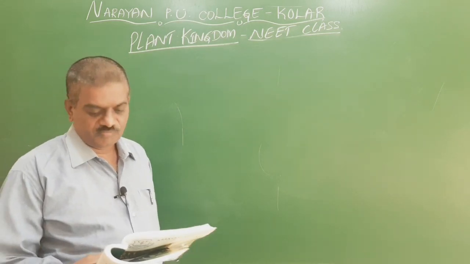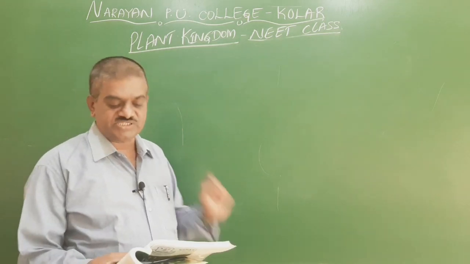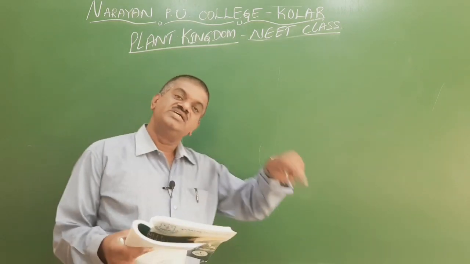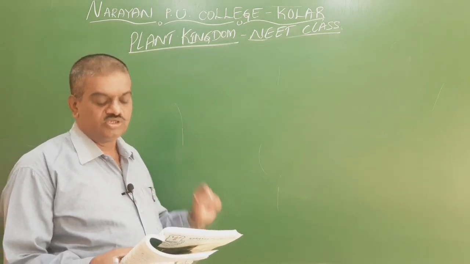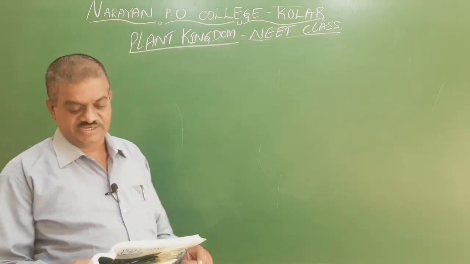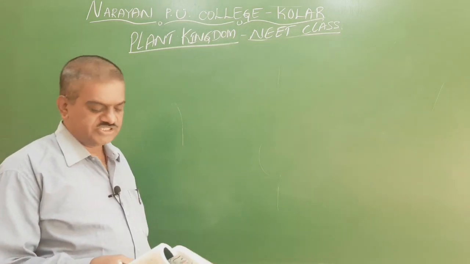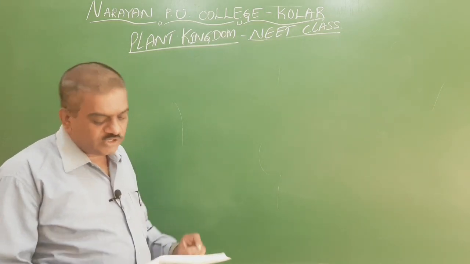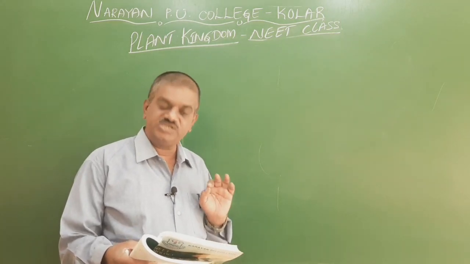We go for the second option. The male cones and female cones are present on different plants. Yes, this is right, because the male plant has the male cone at the tip of the stem, at the center of the leaves, and the female cones are in the female plant. Hence this second statement is right. Third statement, male cones and megasporophylls are present on the same plant. Again, this is wrong. Fourth option, male cones and megasporophylls are found on different plants. So again, this is wrong.